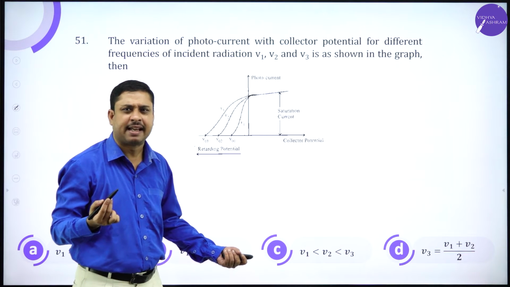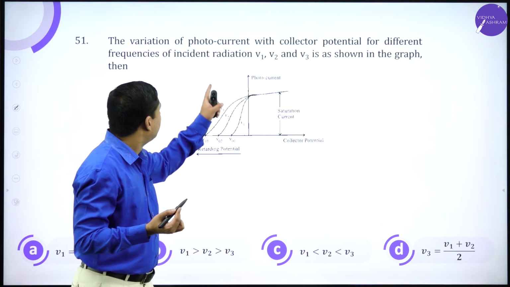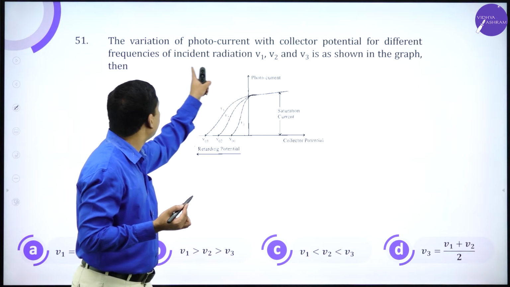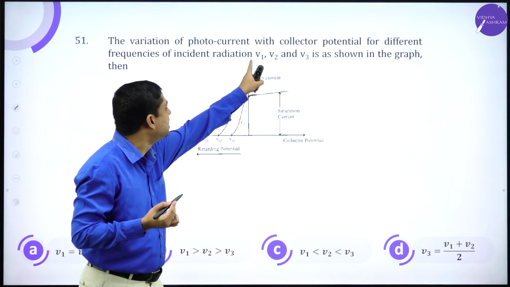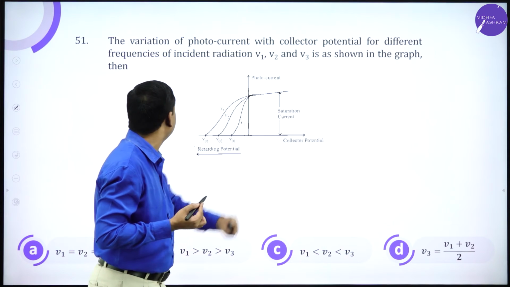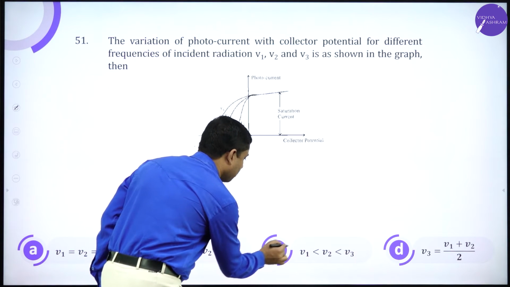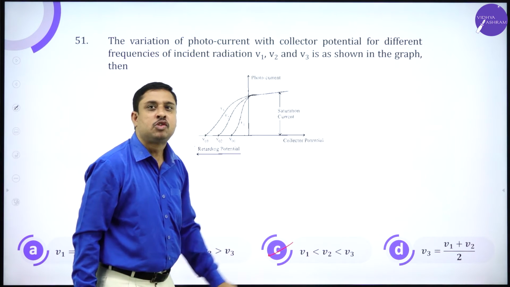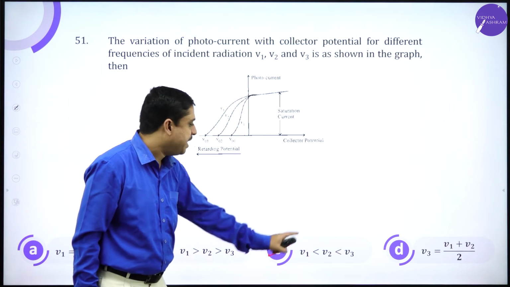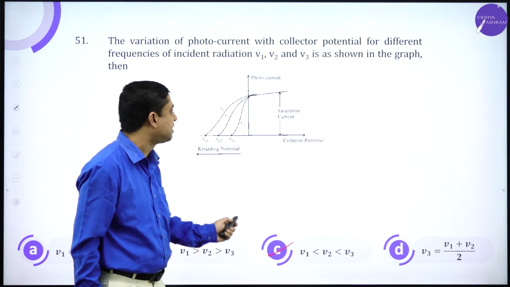Variation of photoelectric current. Again, frequencies of incident radiations, nu1, nu2 and nu3 are shown. Then the correct option is C, because stopping potential depends upon frequency.